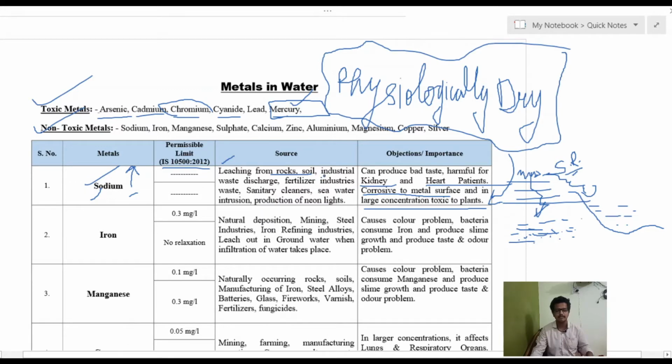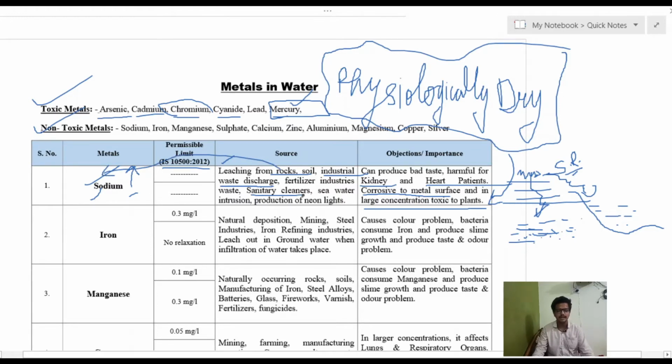One more thing is industrial waste discharge. There are industries which use sodium chloride, or where the concentration of sodium is higher, like fertilizer industries and sanitary cleaner industries. If their waste, with a higher sodium concentration, is discharged into the community sewer or general sewer, that will cause an increased level of sodium in the water.